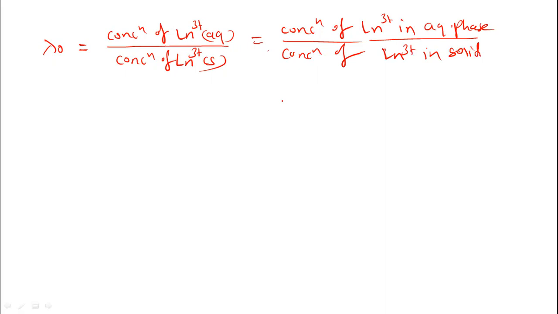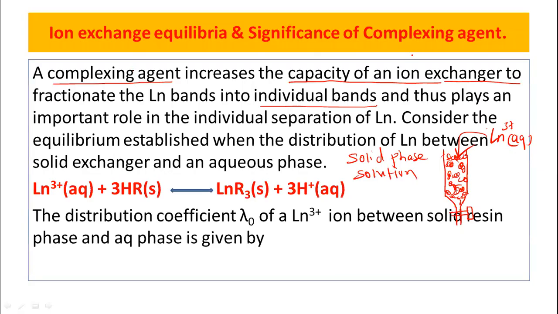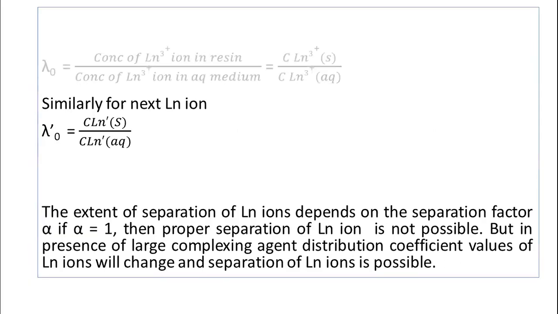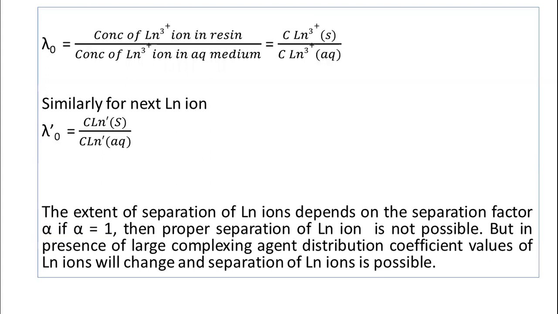So they are distributed into the two phases. I think it is at the numerator. Let us check this. Concentration of the lanthanum ion in the solid phase, you can see here, divided by concentration of the lanthanum ions in aqueous medium. Because lanthanum ions get attached to the resin column, they are distributed into the two phases, that is solid phase and aqueous phase. So lambda 0 is the ratio of concentration. This is the distribution coefficient lambda 0.